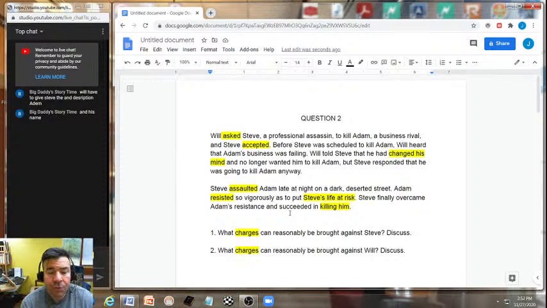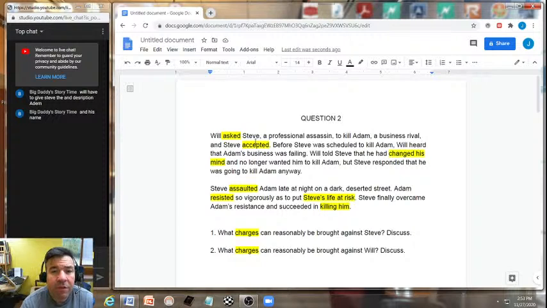One last read through, so that we don't read too fast and miss some issues here. Will asked Steve. We already talked about that as being the solicitation that Will committed, when he asked Steve to commit a crime: professional assassin to kill Adam, a business rival, and Steve accepted.